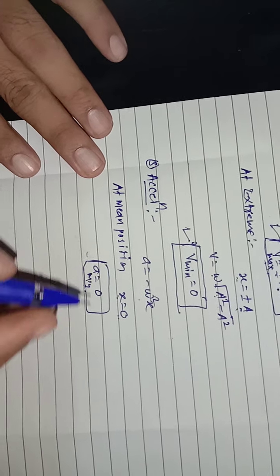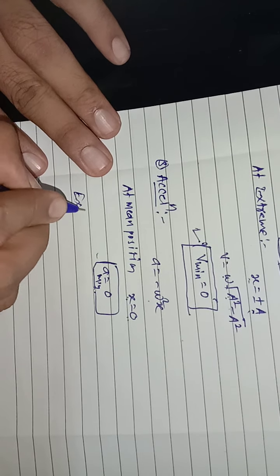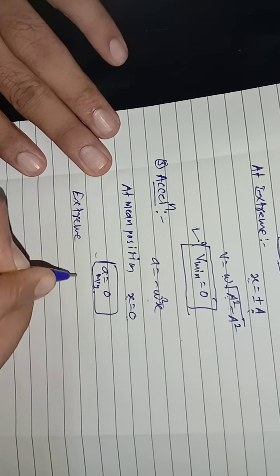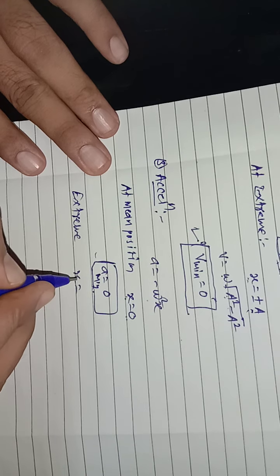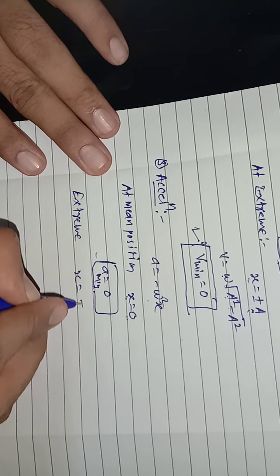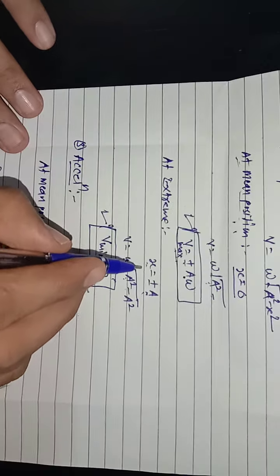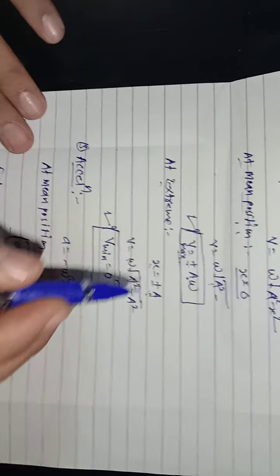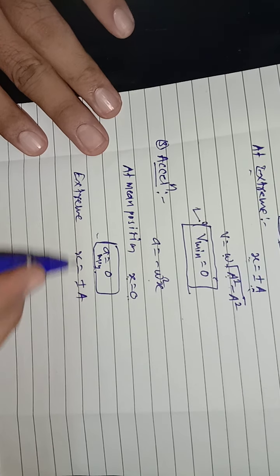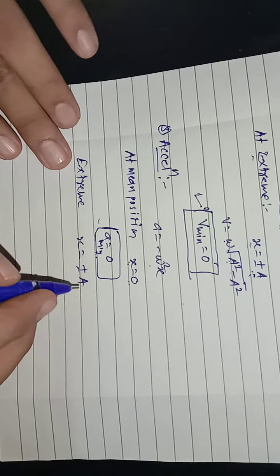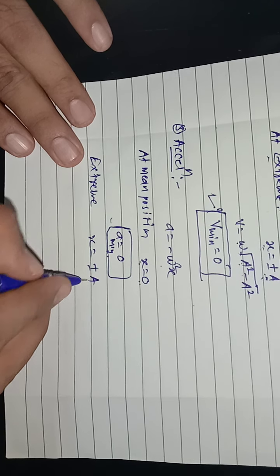Now what about the extreme position? We go for the extreme position. At the extreme position x is equal to what? x is equal to plus or minus a. Here also we take x is equal to plus or minus a at the extreme position.